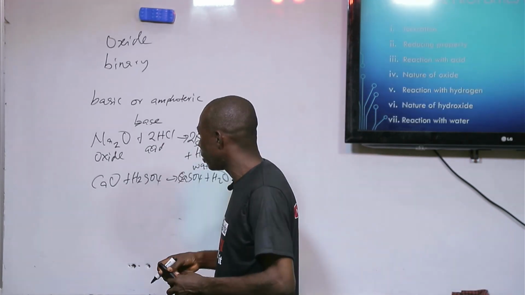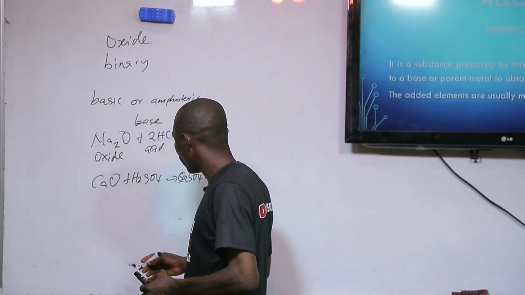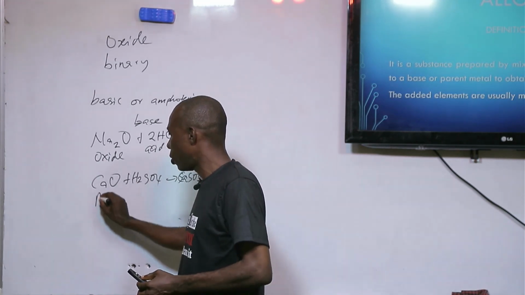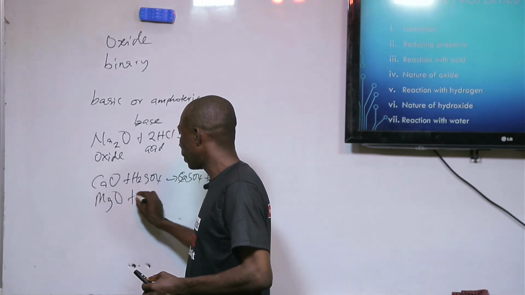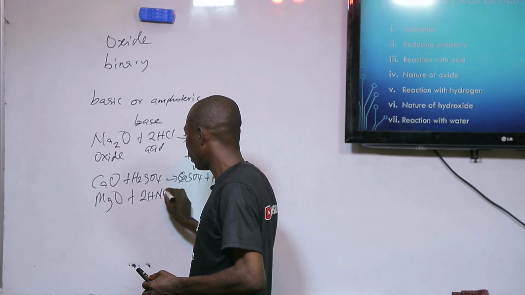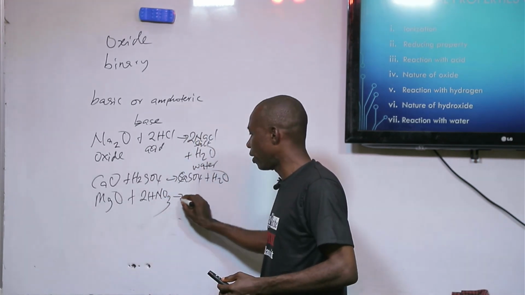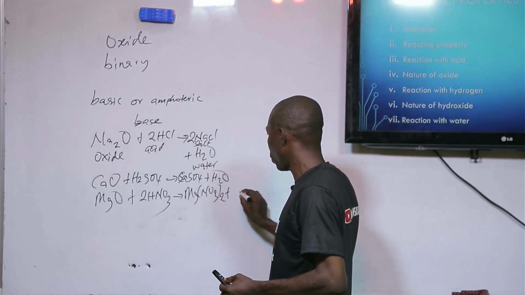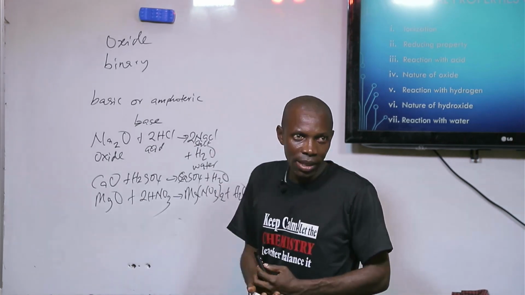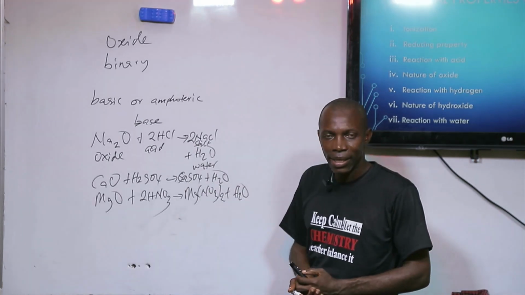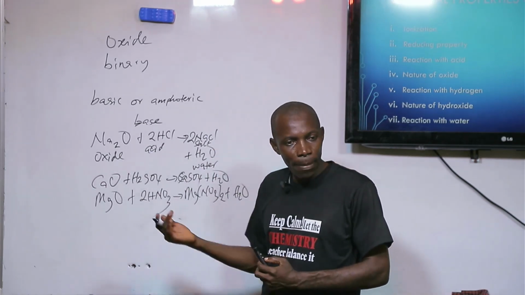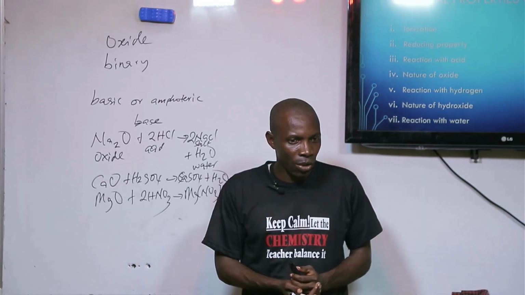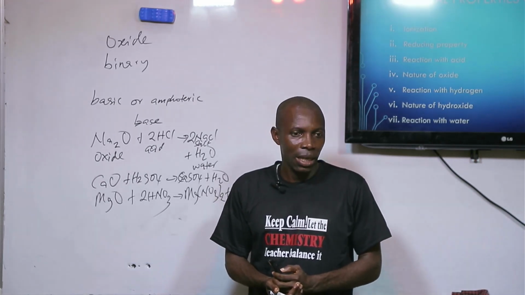If I have something like magnesium oxide reacting with an acid, it is going to give me salt and water. So we see that most oxides of metals are basic in the sense that they can react with acid to form salt and water.